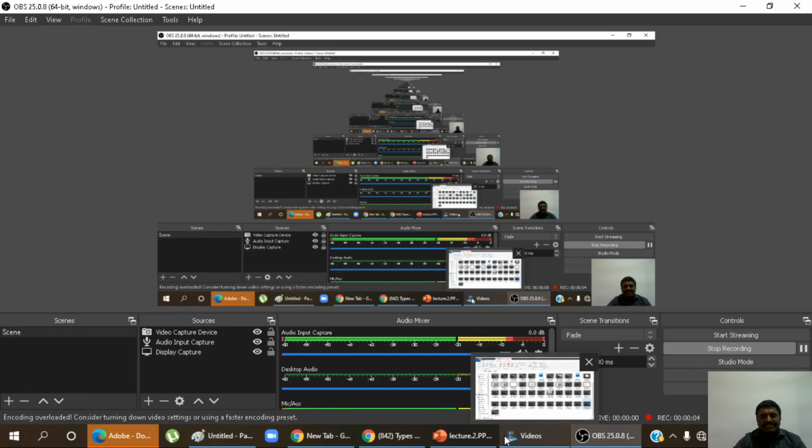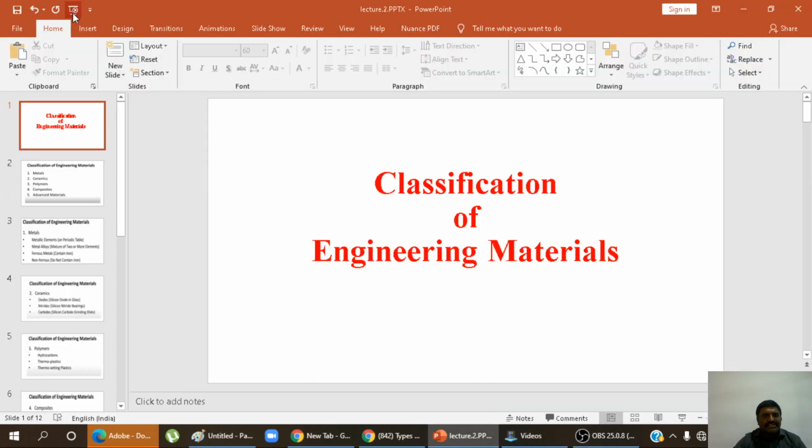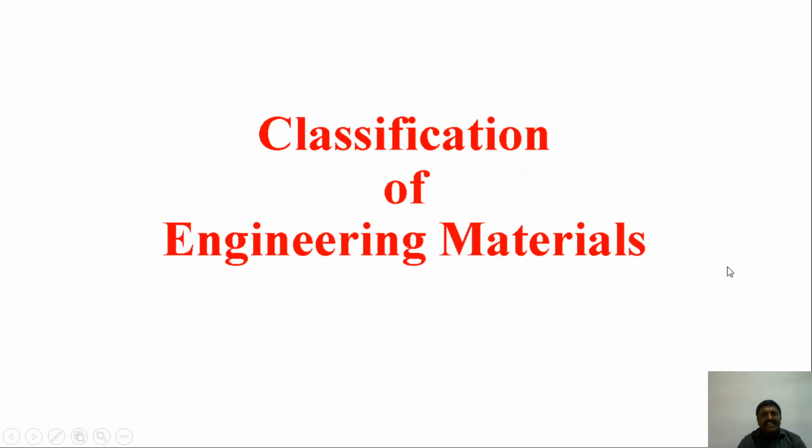Today we are going to discuss the classification of engineering materials and their properties. The classification of engineering materials contains four things: metals, ceramics, polymers, composites, and advanced materials. These are the classification of materials.